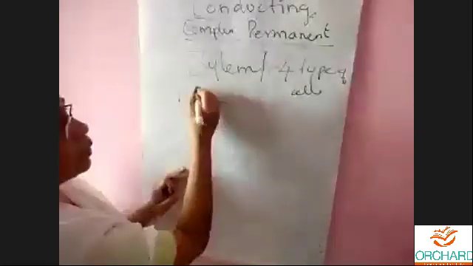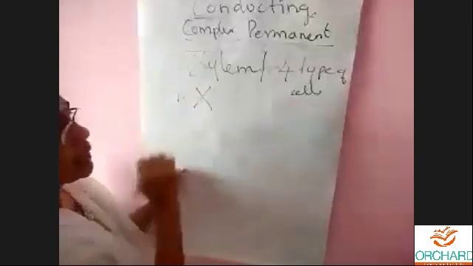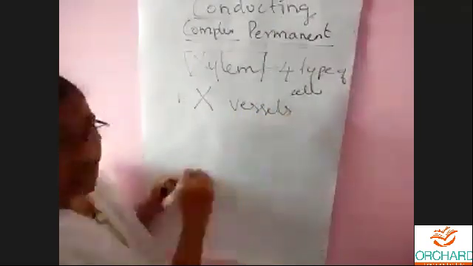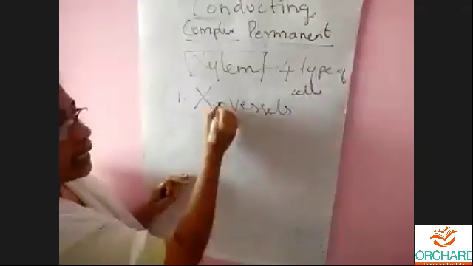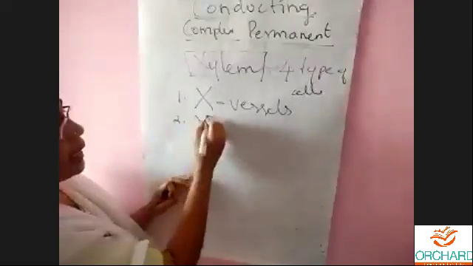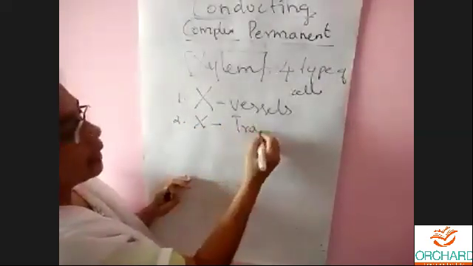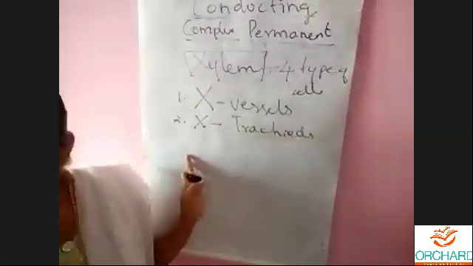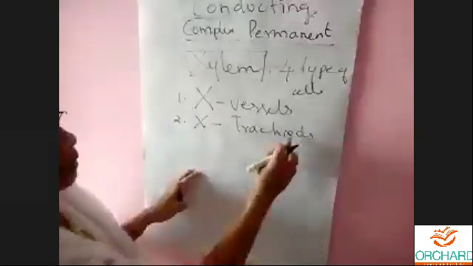I put it in short for xylem. First cell is xylem vessels. Second is xylem tracheids.